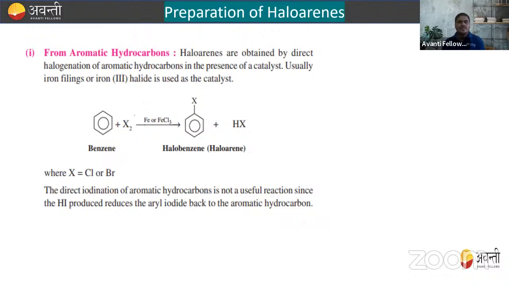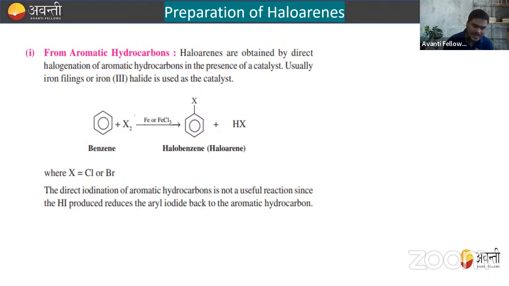Okay, the next thing is from the aromatic hydrocarbon. So how will you prepare haloarene? So now we are going to see the preparation of haloarenes, right? We can prepare haloarene from the aromatic hydrocarbon. That is, haloarenes are obtained by the direct halogenation of aromatic hydrocarbon in the presence of a catalyst, usually iron filings or iron halide used as the catalyst, right?